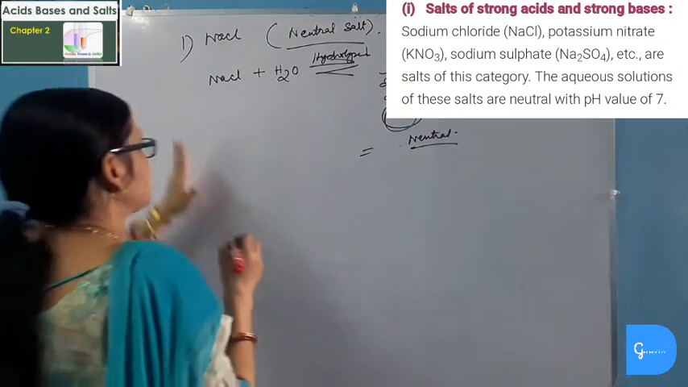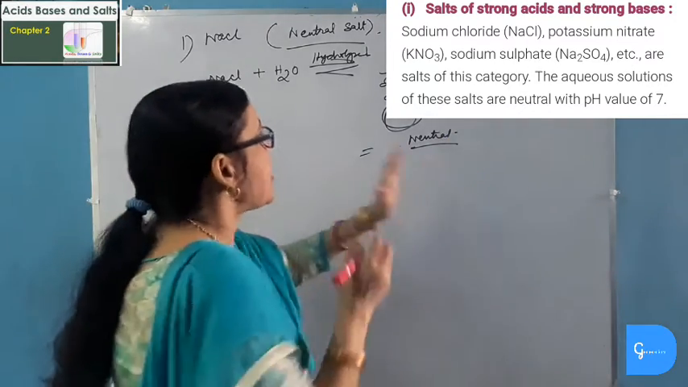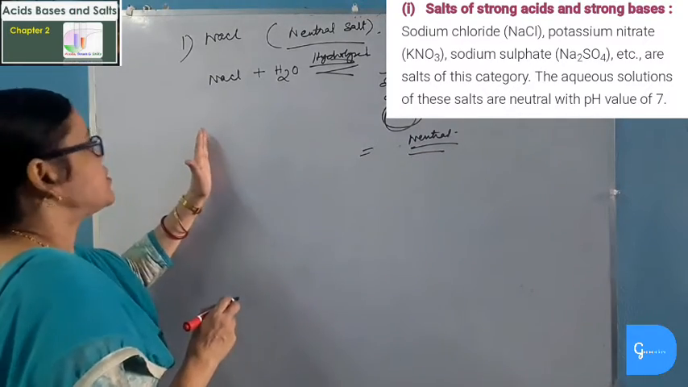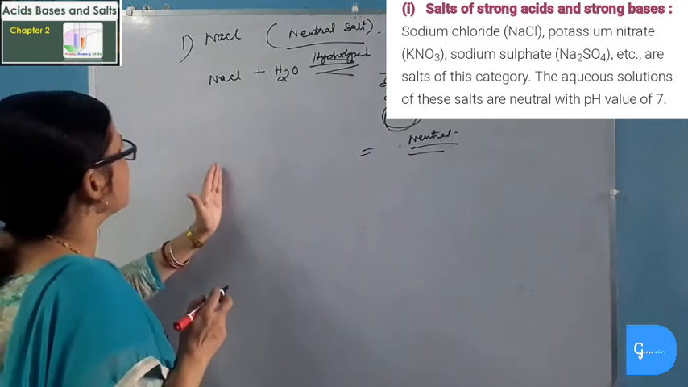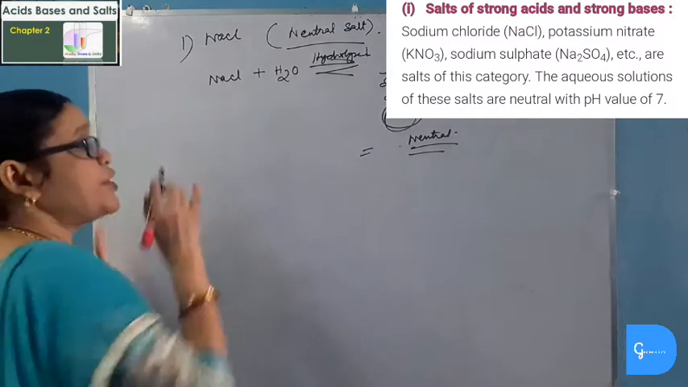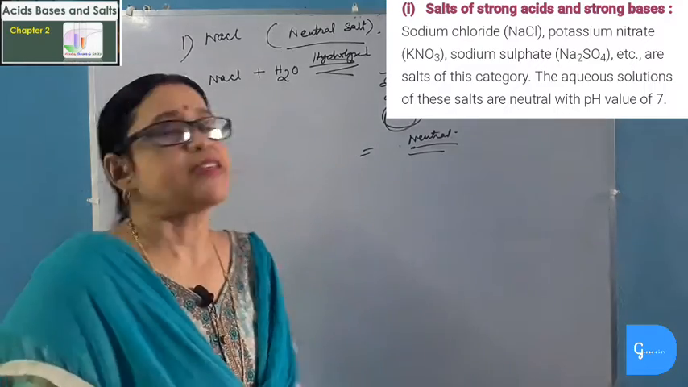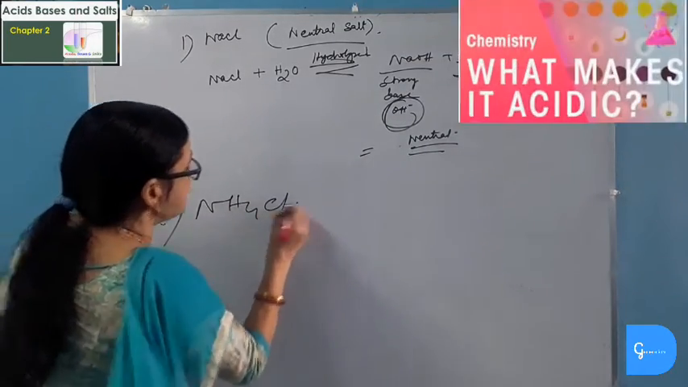Thus, we can say the salts which are formed by the action of strong base and strong acid are always neutral salts. So, sodium chloride is a neutral salt. Similarly, potassium chloride is also a neutral salt. Sodium sulfate or potassium sulfate, they are also neutral salts because they are made of strong base and strong acid. Now take the second case. Ammonium chloride is an acidic salt.